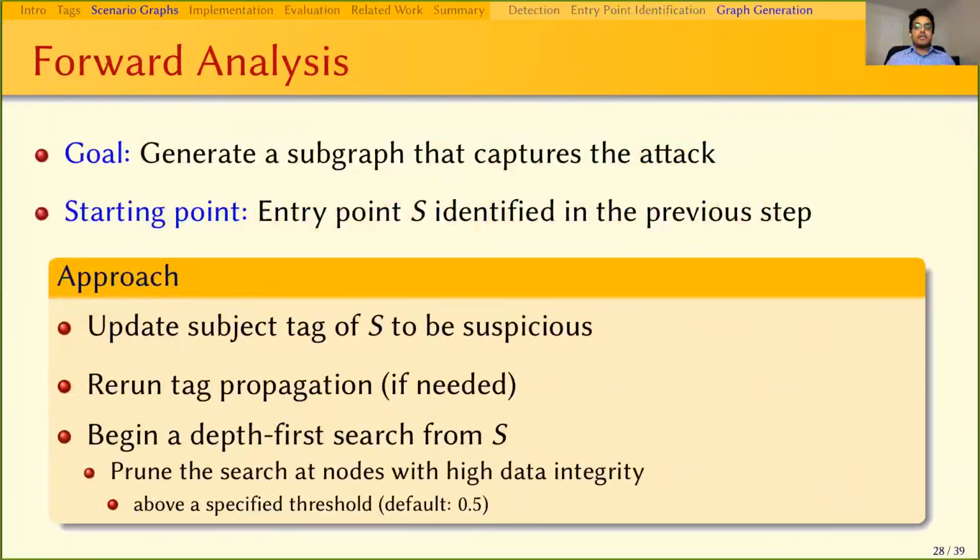The third and final step for generating the attack scenario graph is to perform a forward analysis. We start at the entry point S, identified in the previous step. If the subject tag of S is not suspicious, we assign it to be suspicious and rerun the tag propagation. Next, we run a selective depth first search where we don't explore the nodes with an integrity level higher than a threshold, which is 0.5 by default. The output of this search is the compact attack scenario graph that we produce.